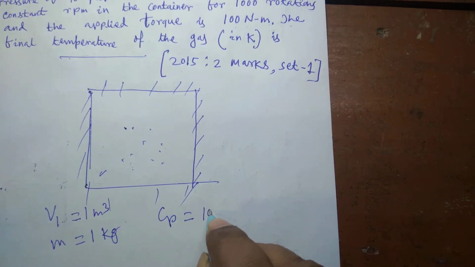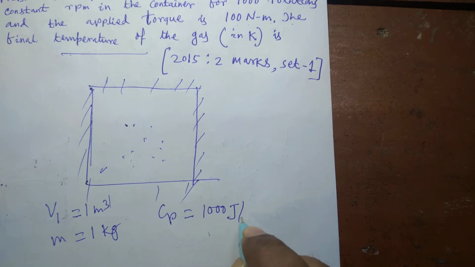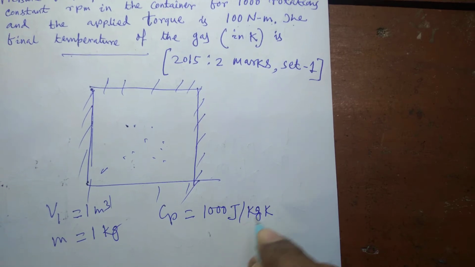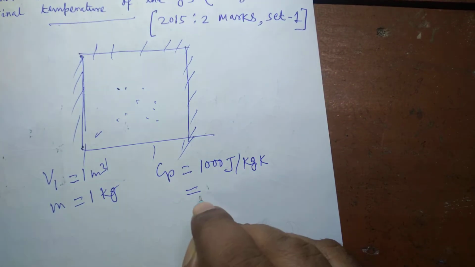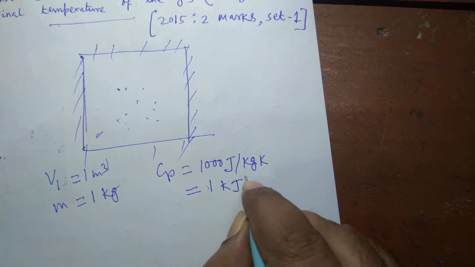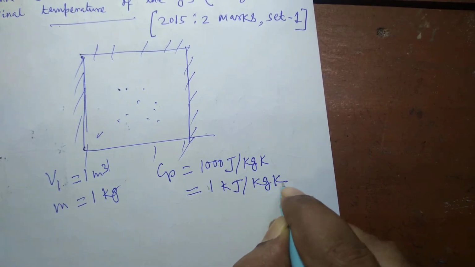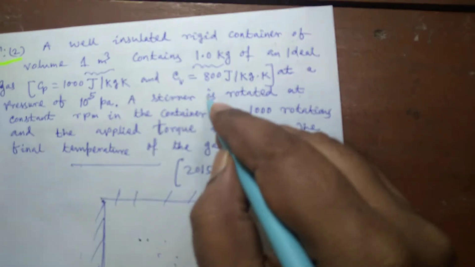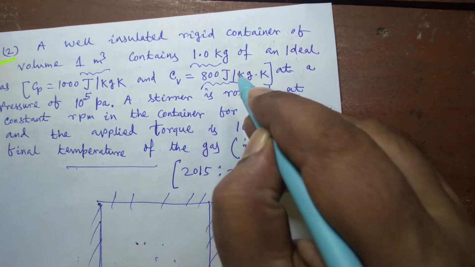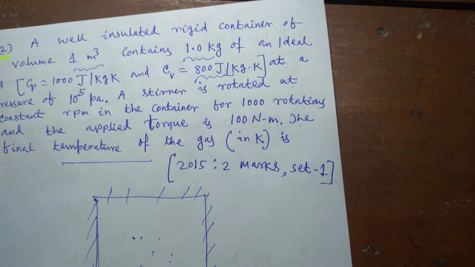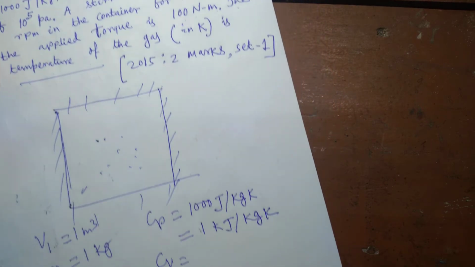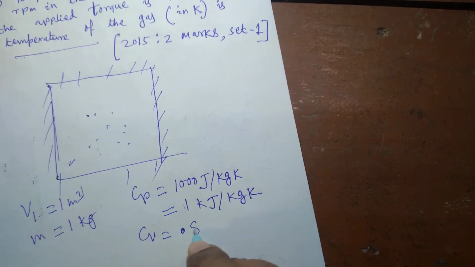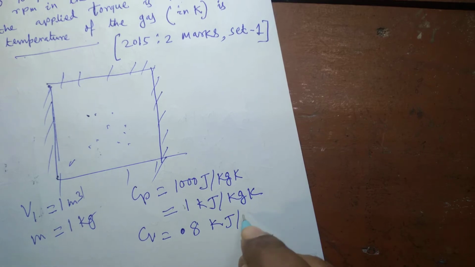So 1000 joule per kg Kelvin, I can write 1 kilojoule per kg Kelvin. And Cv is given to be 800 joule per kg Kelvin, and if you want to convert it into kilojoule, it will be 0.8 kilojoule per kg Kelvin.